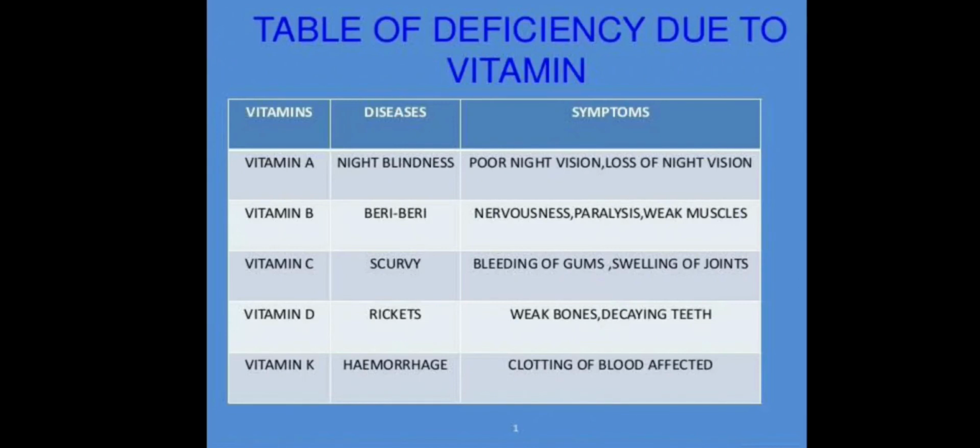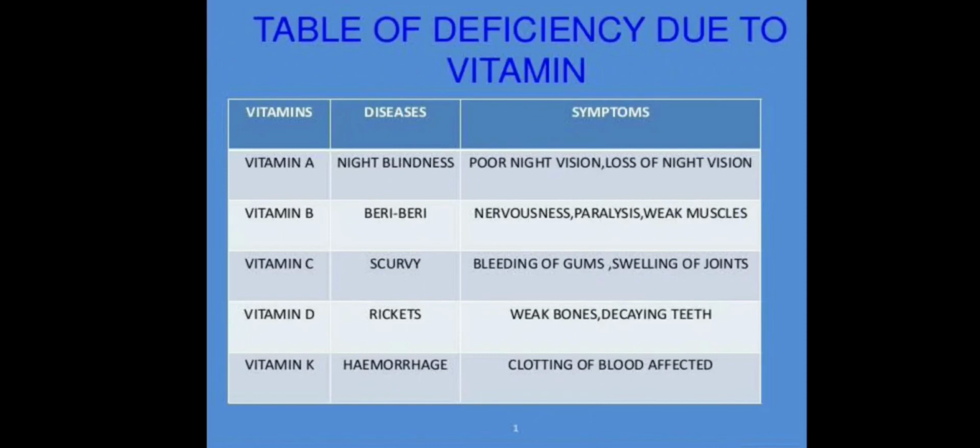Okay. So first we will see about the deficiency of vitamin A. It weakens our vision, means our eyesight in dim light. So due to this, a person having a deficiency of vitamin A cannot see properly in dim light or at night. This inability of a person to see properly in dim light, especially at night, is called night blindness. So the deficiency of vitamin A in the diet causes night blindness. Severe deficiency of vitamin A over a long period of time can lead to total blindness.